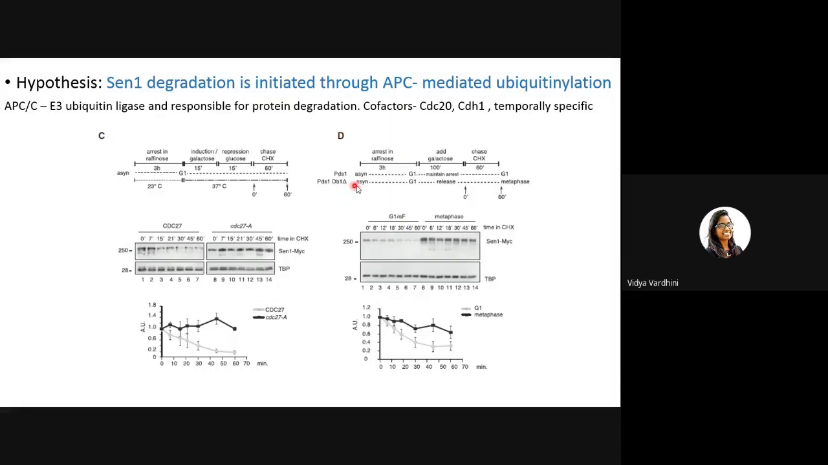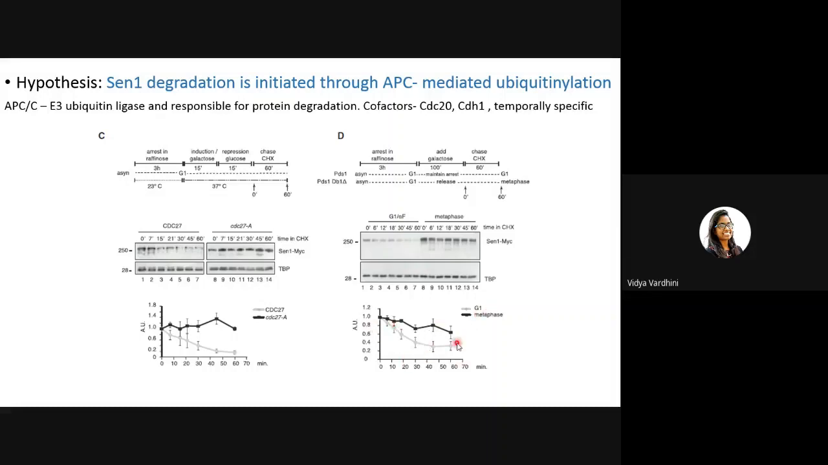So they've done that here, in which PDS1 was made undegradable, and then they maintained the arrest. If you can see, in G1 alpha factor arrest you know that SEN1 would decrease, whereas in metaphase, even though you did not use nocodazole, by maintaining the PDS1 levels and not letting them degrade, the cells were arrested. And now we know that nocodazole was not involved, but APC inhibition was actually being done. And these are the results.